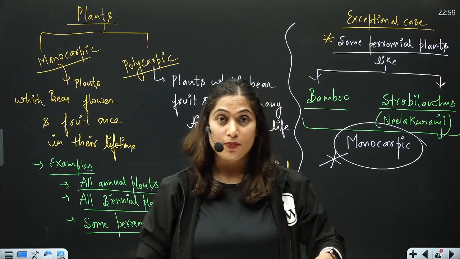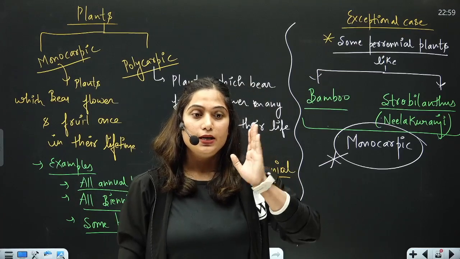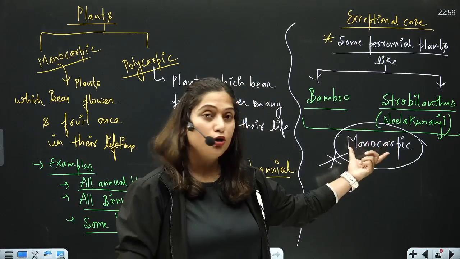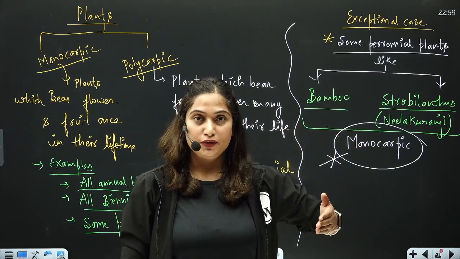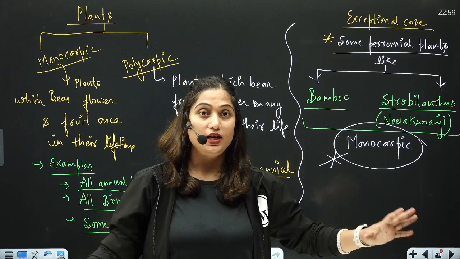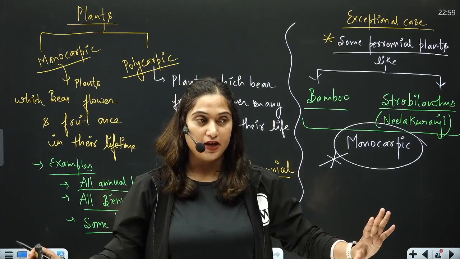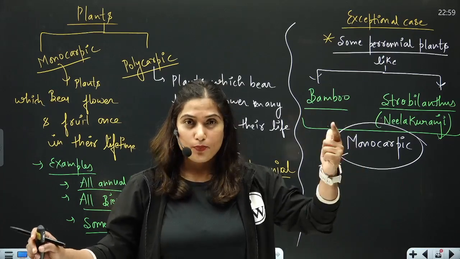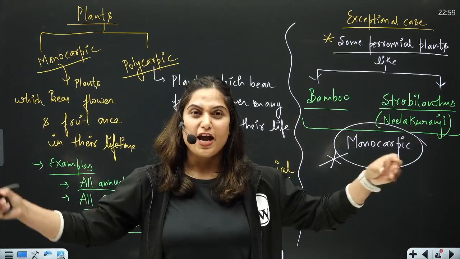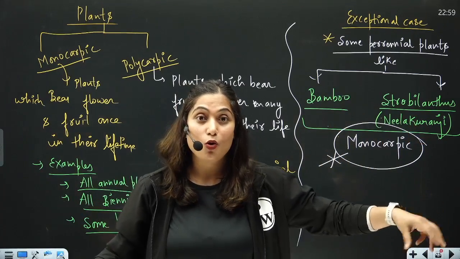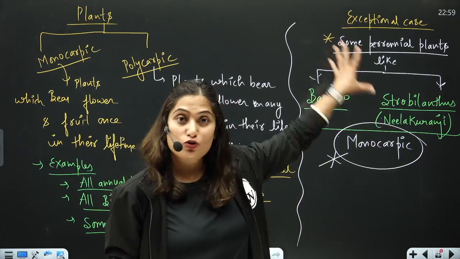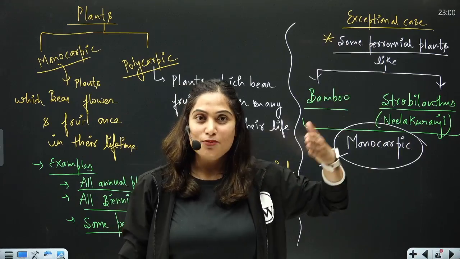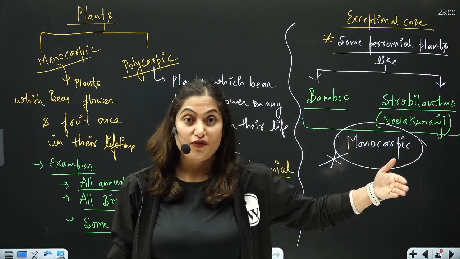So obviously you will be able to demarcate the phase in them also, right? For some point of time, they will be having only the vegetative phase in their lifespan. But at one point of time, they will flower and just after flowering, they will go senescence and then death. So, in these plants also, you can easily demarcate between the various phases.